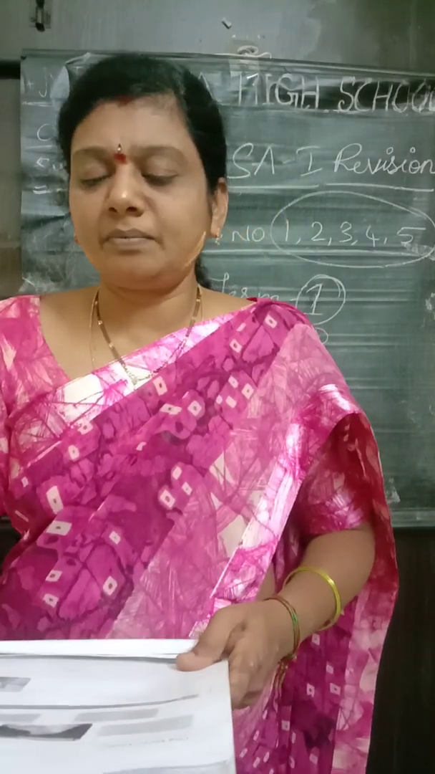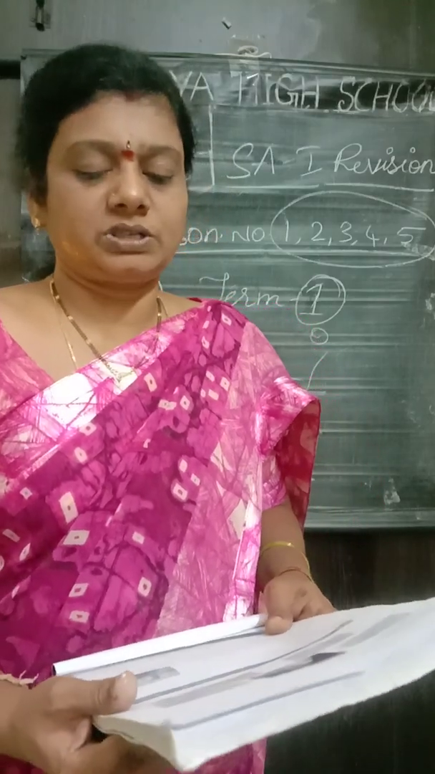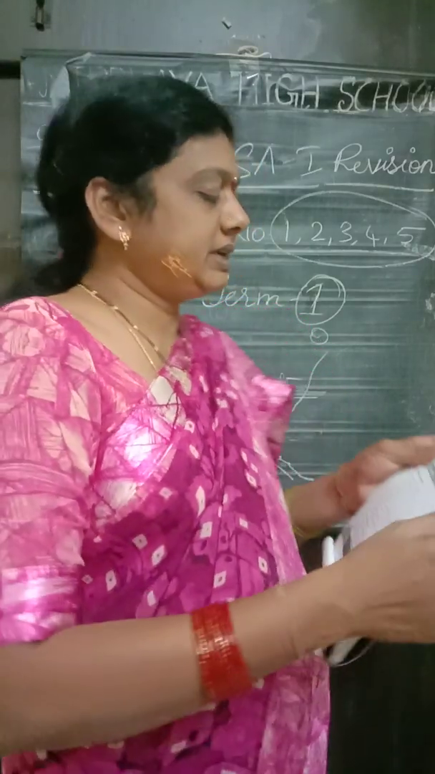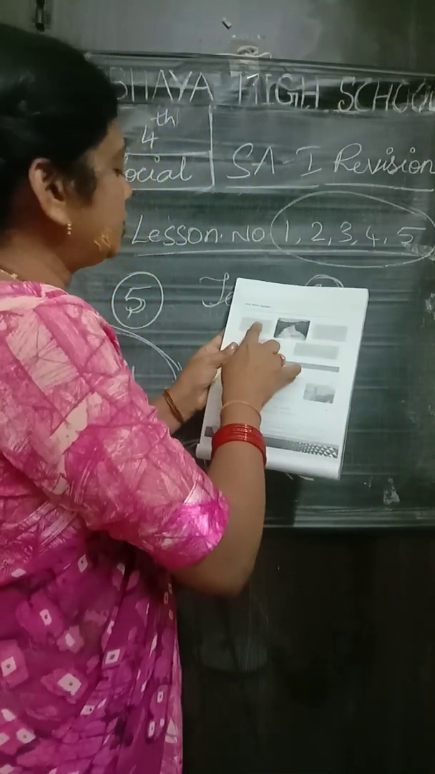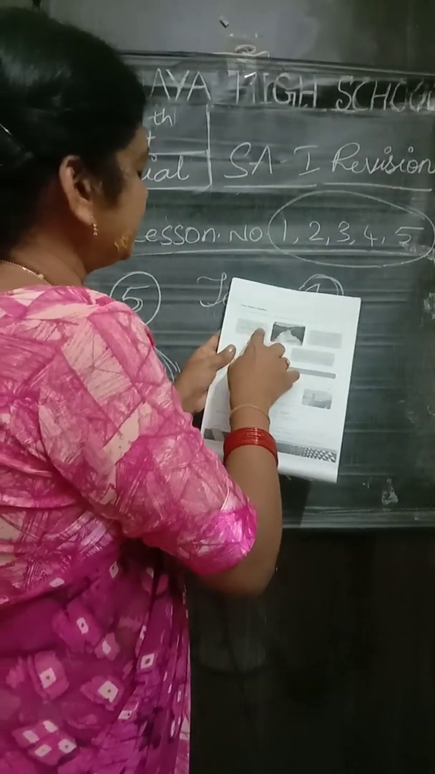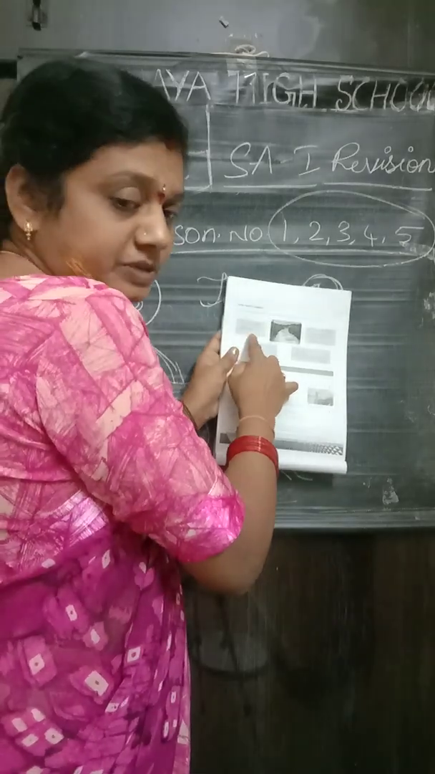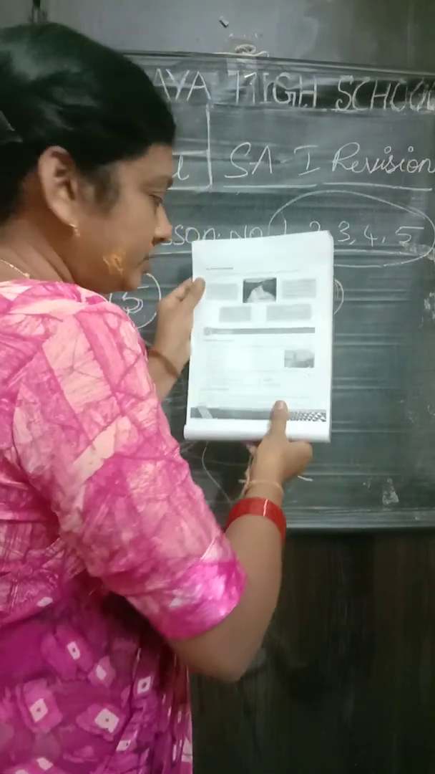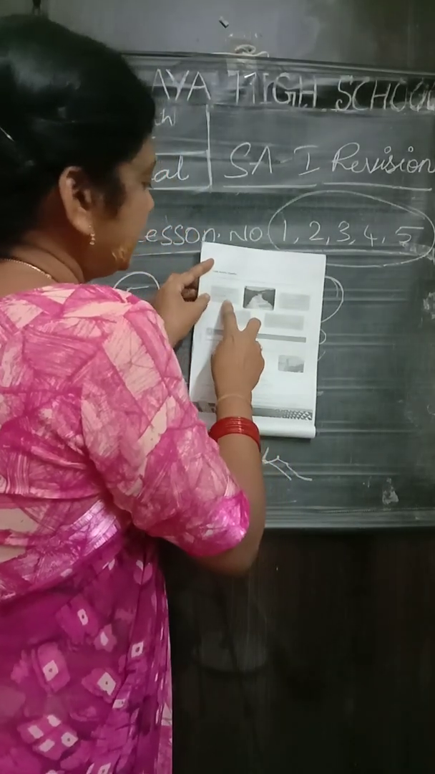Next one, 14th one, children. Complete the diagram by providing information about various uses of rivers. Here it is given: name any two means of water transport. It is boats and ships. Means of water transport, you know, no children? Yes, it is boats and ships.